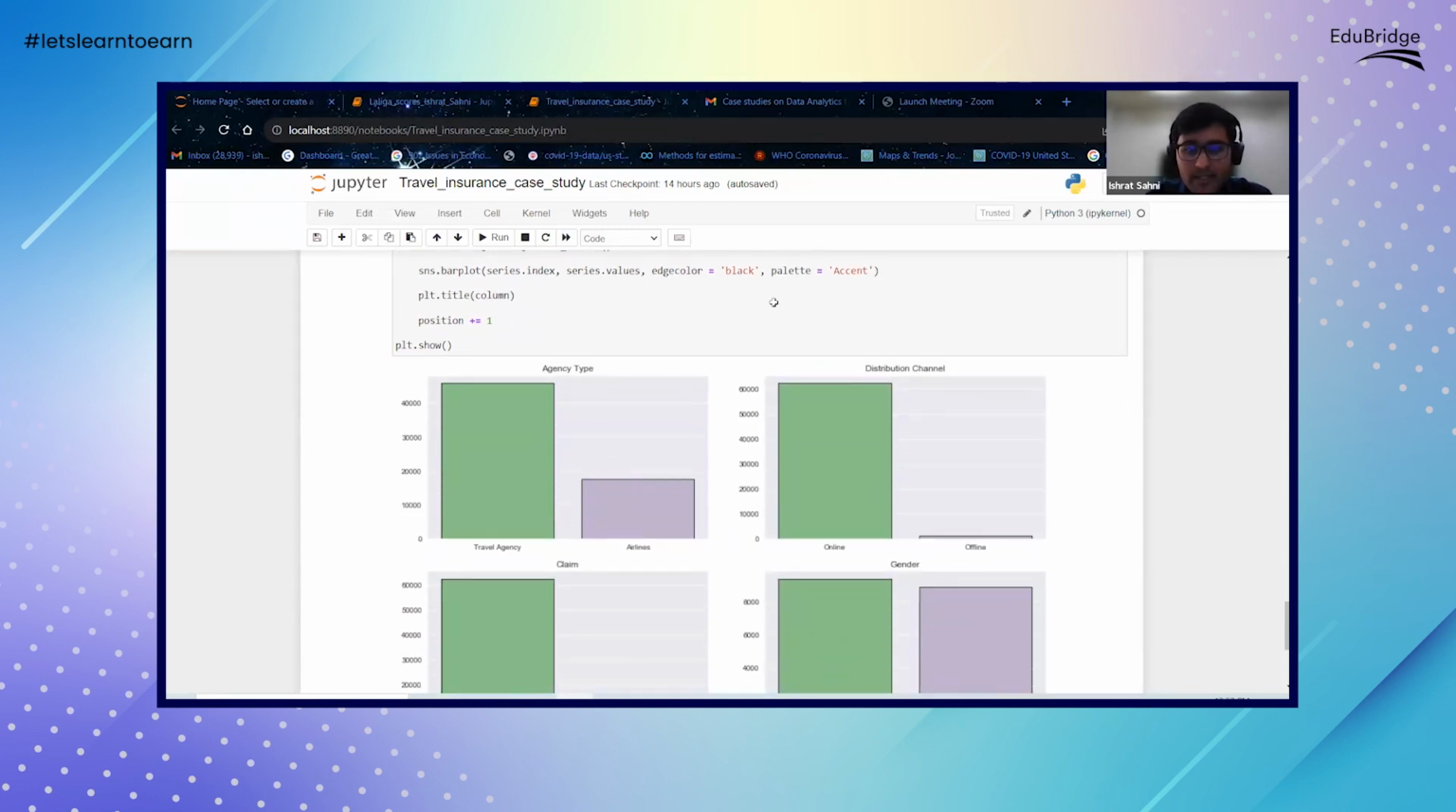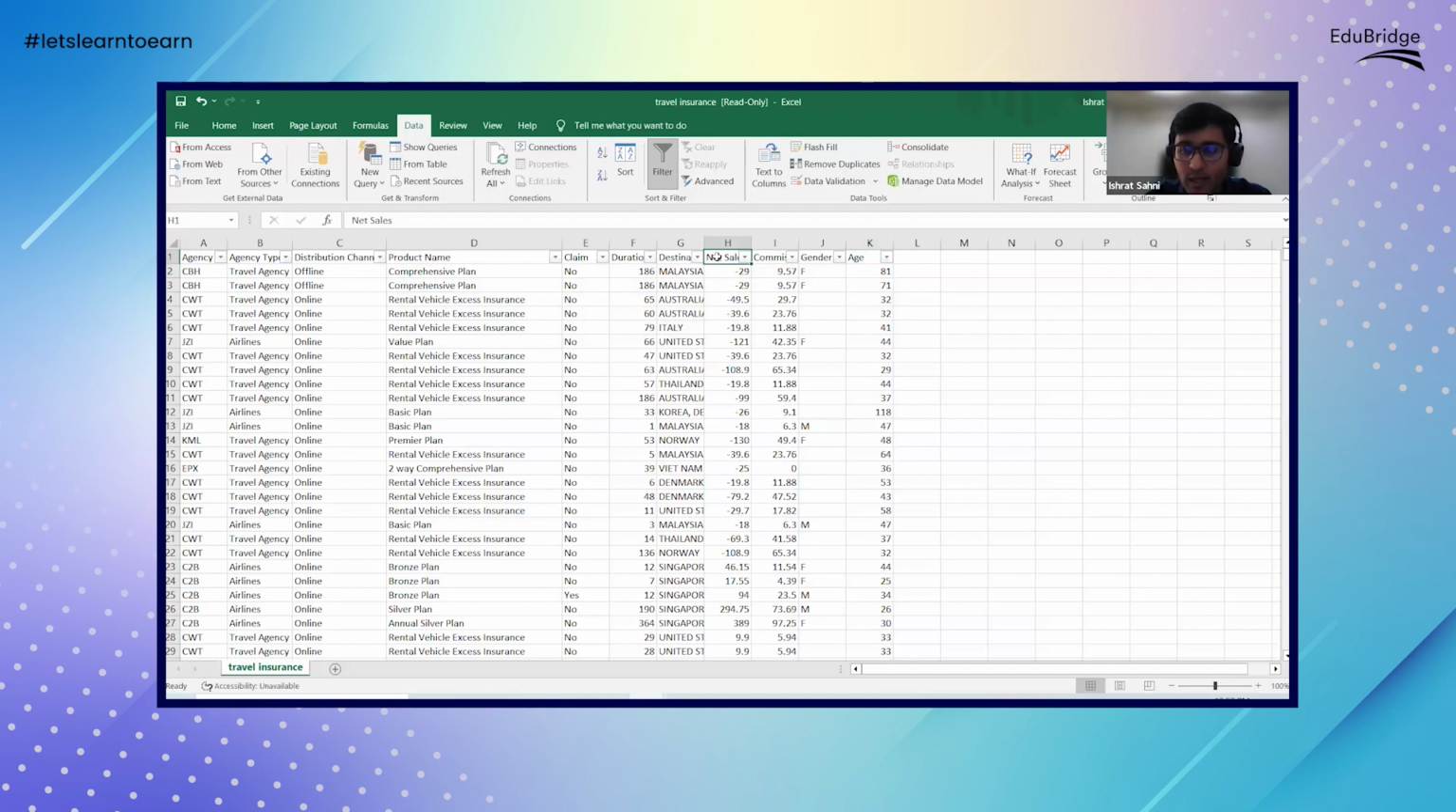Another example here is net sales. This is another way we can try to find out which plan is doing the most sales. And for those that are not doing well, is it because of the claims? Is it because, let's say, it doesn't have much response from the younger generation? So maybe we should focus more on a particular category of consumers.